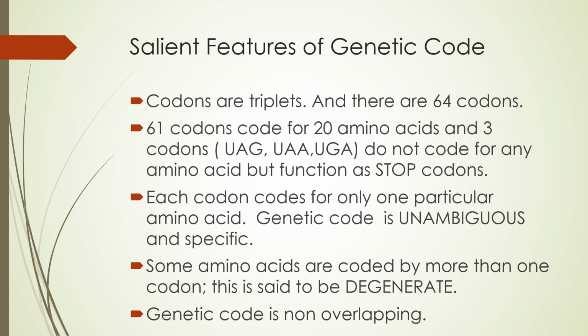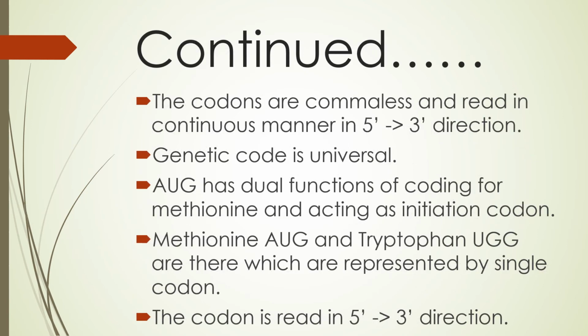This is the non-overlapping property. And they are commaless. It is not that after 3 there would be a little gap and then the next triplet. No, they are continuous. They are read in the 5 prime to 3 prime direction.